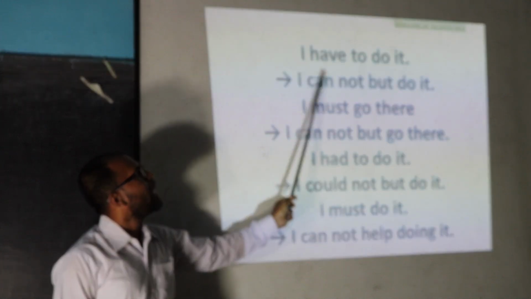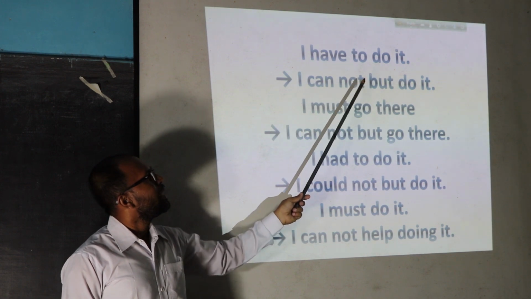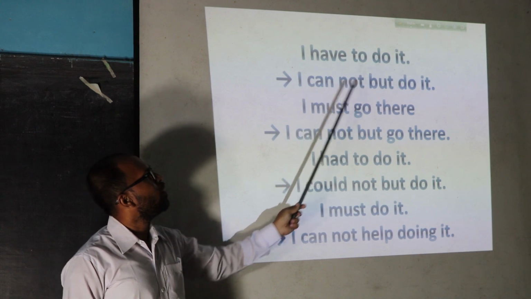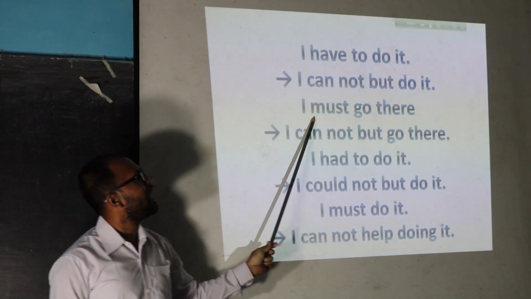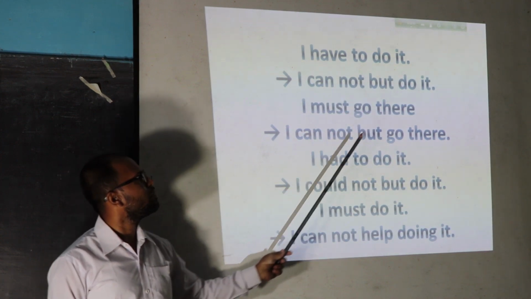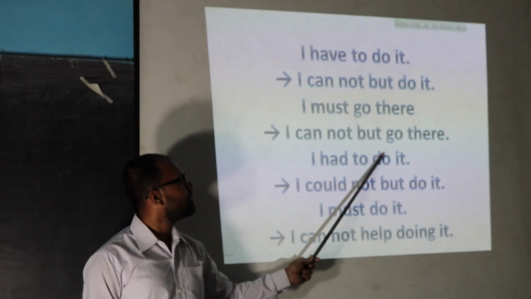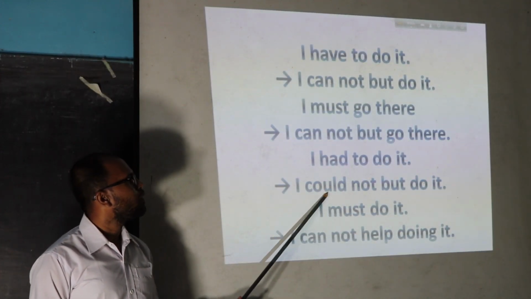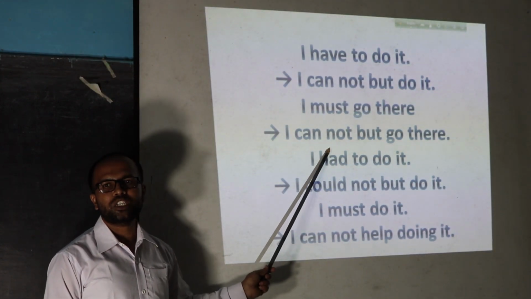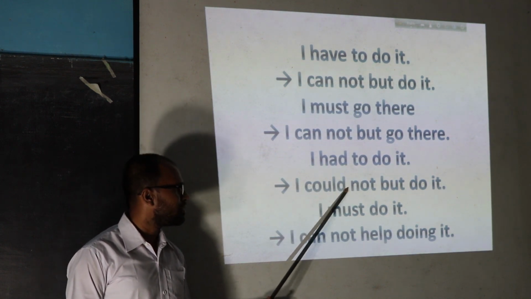Here, have to, so we can answer this with cannot but. Or here, I must go there, we can also use cannot but. Here, I had to do it. Here we can use I could not but, because this sentence indicates the past form. So here we can use could not but.